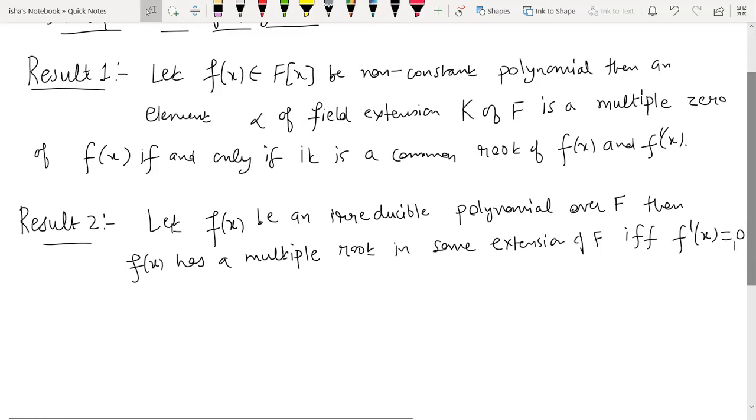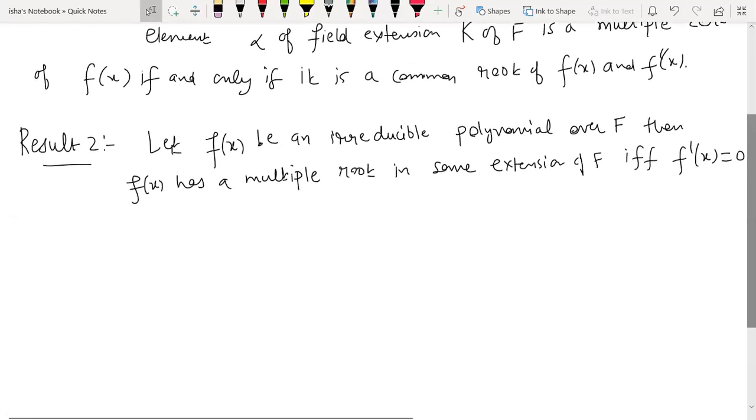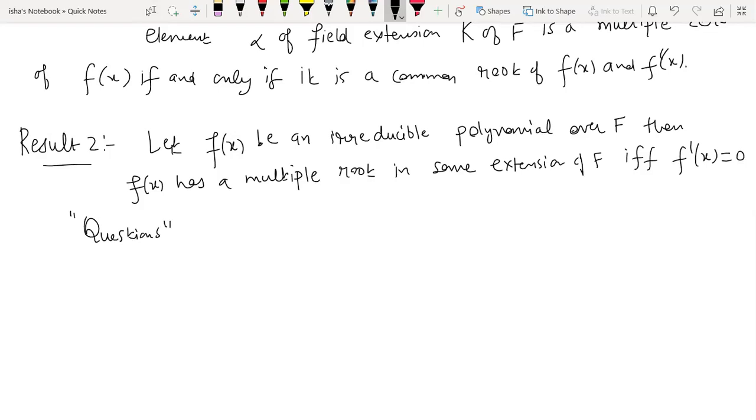So the proof is simple. I'm not going to do the proof. We'll be using this result directly in the questions, right? Because finding the common root, common factor of f and f', that is a different task, and this one is particularly for irreducible polynomials, so to be used in the questions, this result. So I'll be giving you examples when we will be using that one. So after that, let me define separable